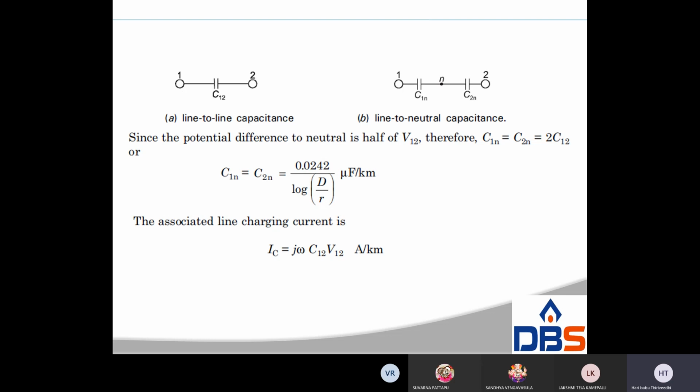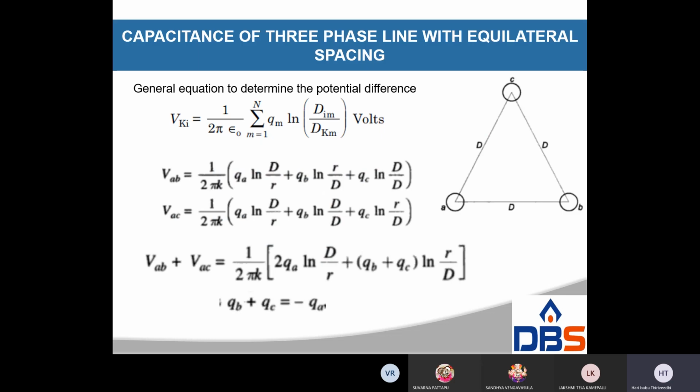Suppose we have to determine the charging current: Ic is equal to V by Xc. Xc means 1 by omega C. So Ic is j omega C into V ampere per kilometer. This is the charging current. Now go for the capacitance of a three-phase line with equilateral spacing or symmetrical spacing.